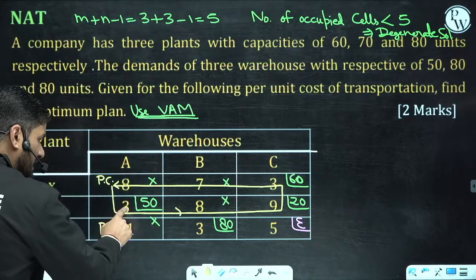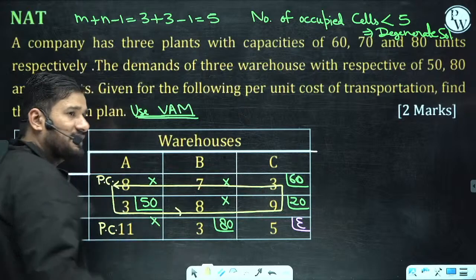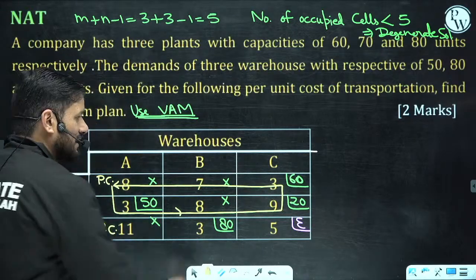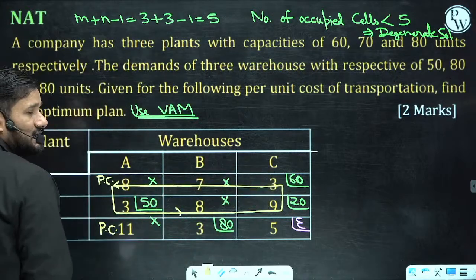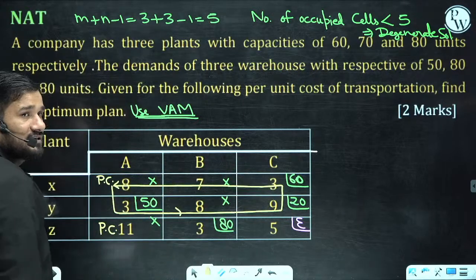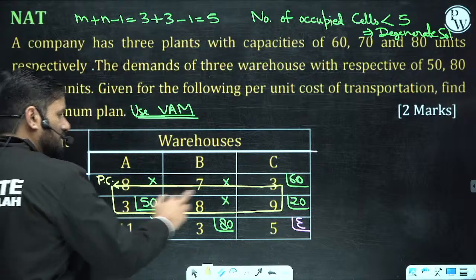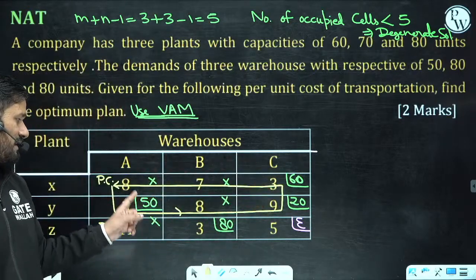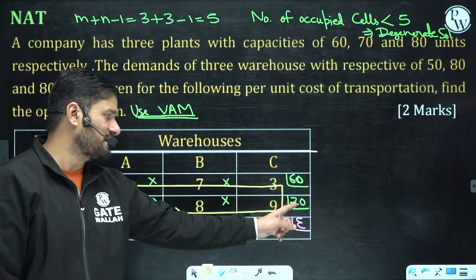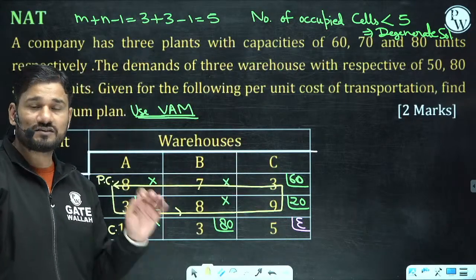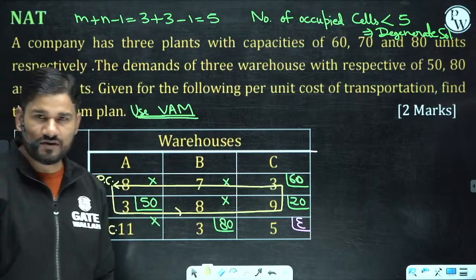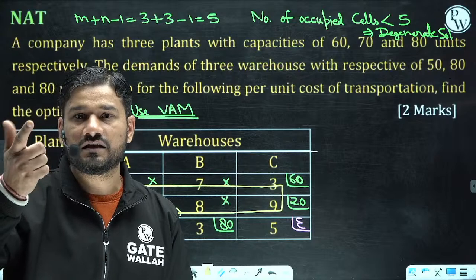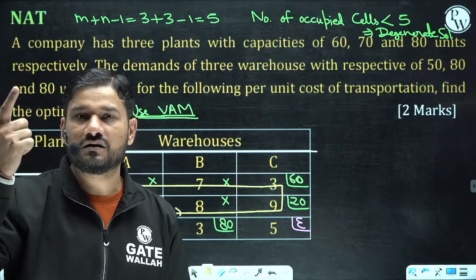And when you transfer the quantity from here to here, again the cost will be increased. If you transfer the quantity from here to here, the 3 rupees will become 8 rupees. Ultimately you have to transfer the quantity from here to here just to make the balance. Are you getting this point or not? See, this is just common sense, whether I am getting the benefit or not.